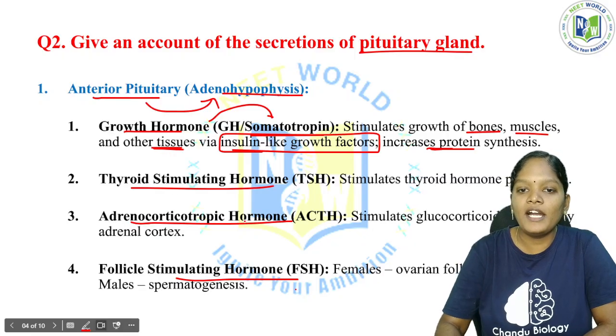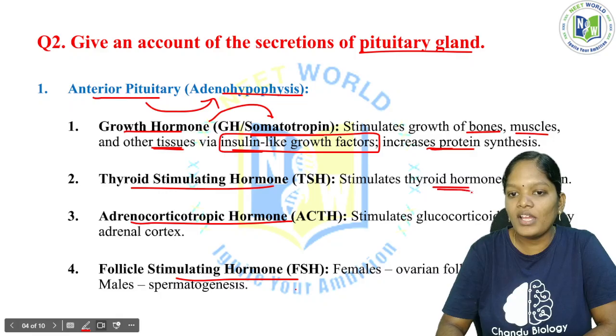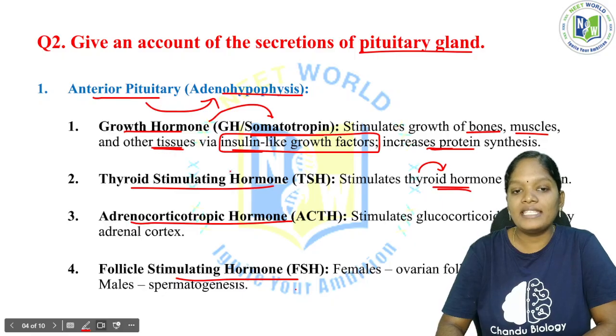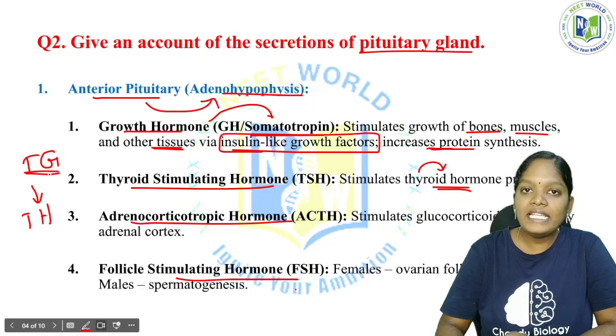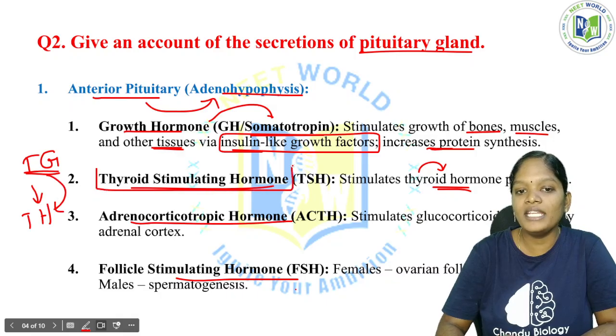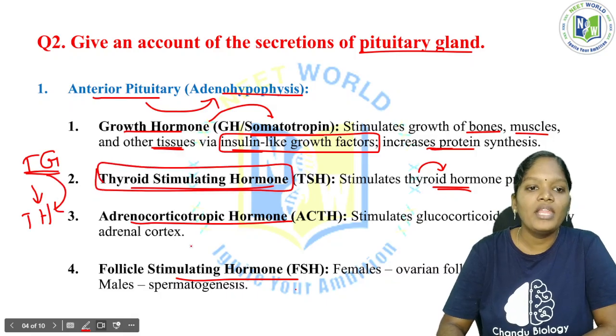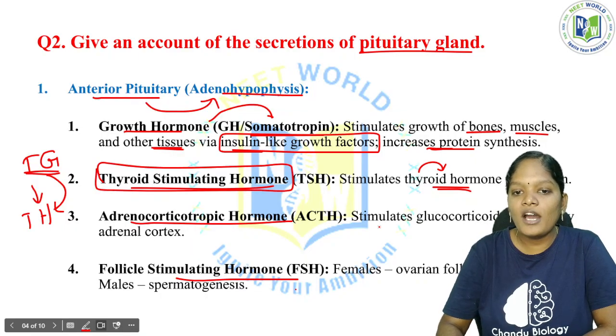Now, thyroid stimulating hormone stimulates thyroid hormone production from the thyroid gland. The thyroid gland is ultimately responsible for synthesizing the thyroid hormone, but it needs a stimulus to produce it, and that is thyroid stimulating hormone. Now, adrenocorticotropic hormone stimulates glucocorticoid secretion by the adrenal cortex.